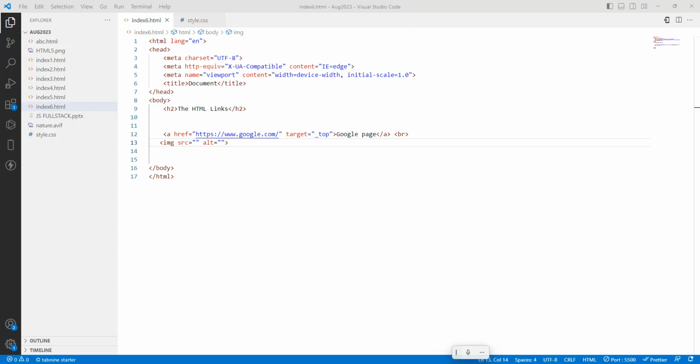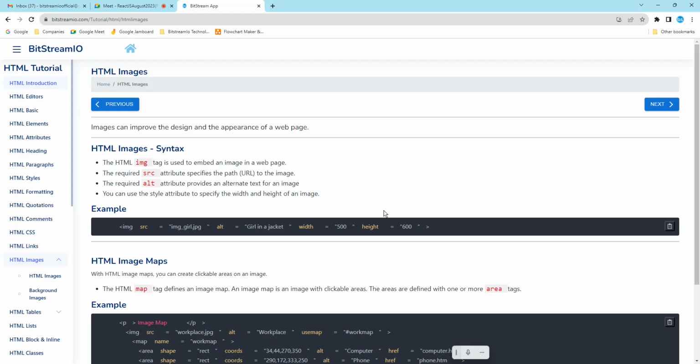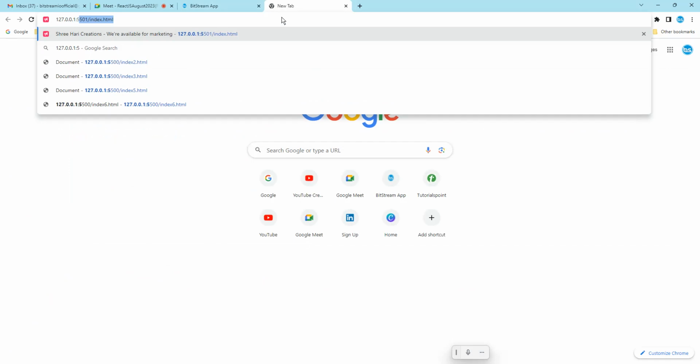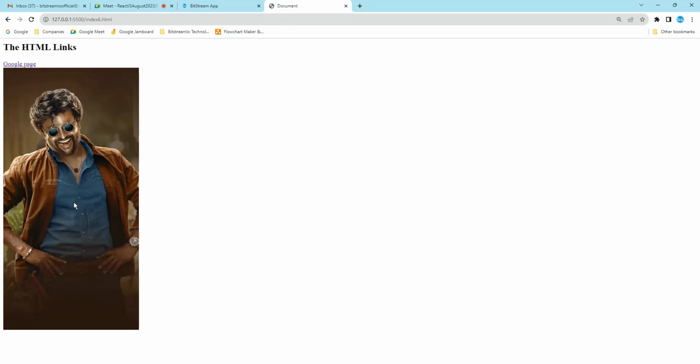I will just add an image tag here. Save it, run it. So where is my program? 127.0.0.1 colon 5500, index 6.html. See, the image is there.